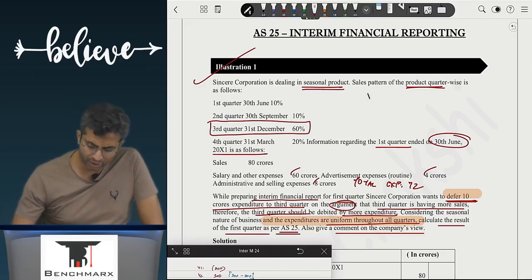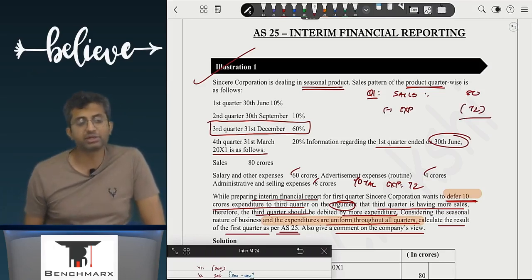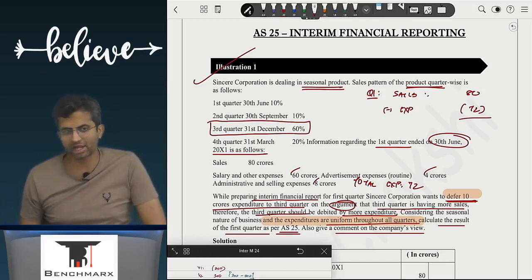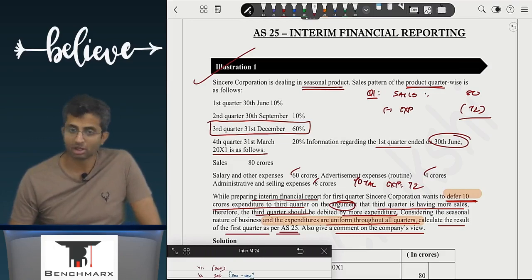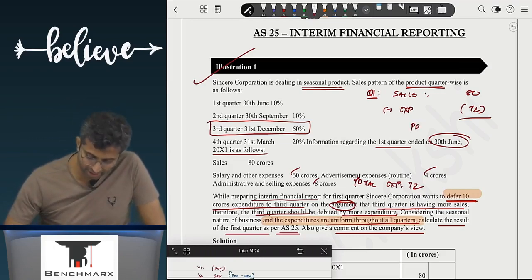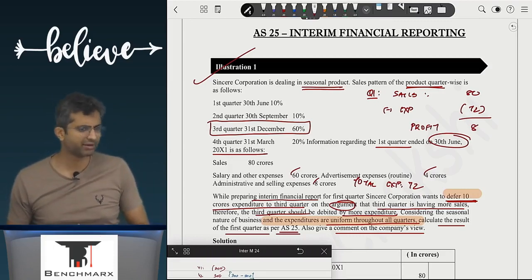Now, in the first quarter, what is your sales? 80 crores minus expenses. Your total expenses are how much? Is it 72 or 72 minus 10 and only 62? 72. Will deferral be permitted? No, deferral is not permitted, and hence profit. How much is the profit? 8 crores. Are we clear with this? Everyone's clear?